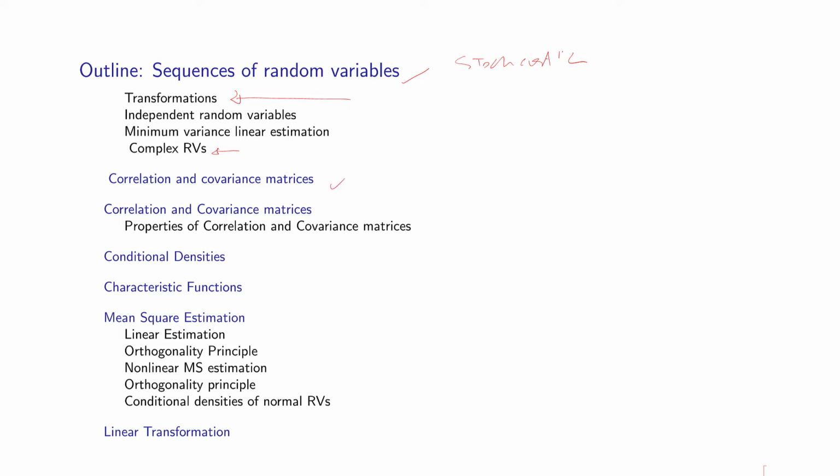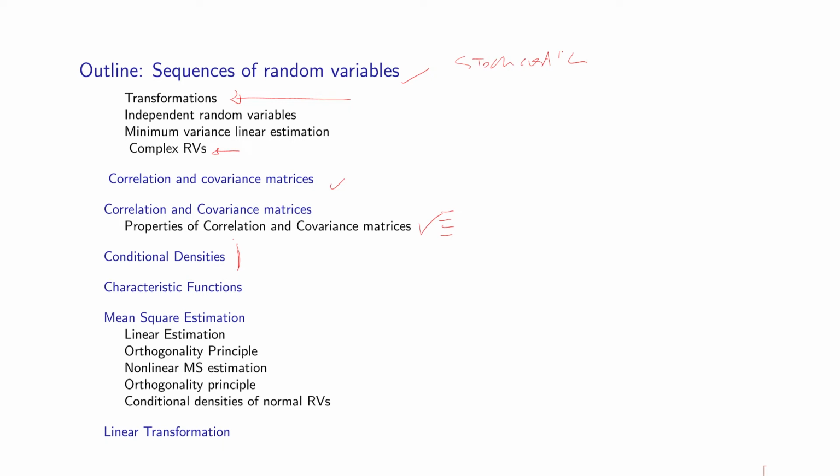And the properties of these correlation matrices and covariance matrices are very interesting, and there are lots of applications in data processing, in signal processing, image processing, and so on. Then we will generalize what we have learned for conditional densities of two random variables. Here we'll work with conditional densities of one vector given another vector, and so on. So we'll learn various possible generalizations and how to generalize. This is the thing we want to learn.